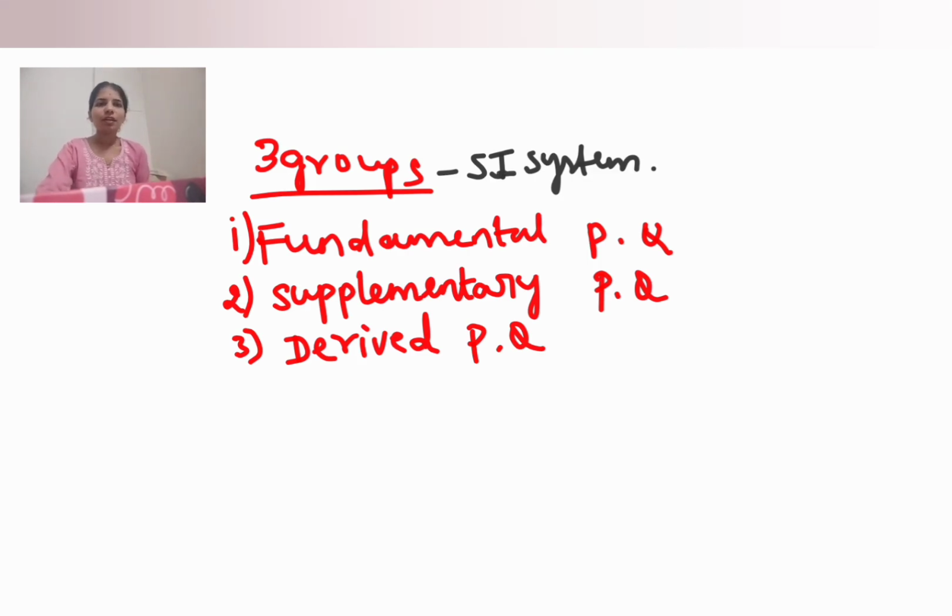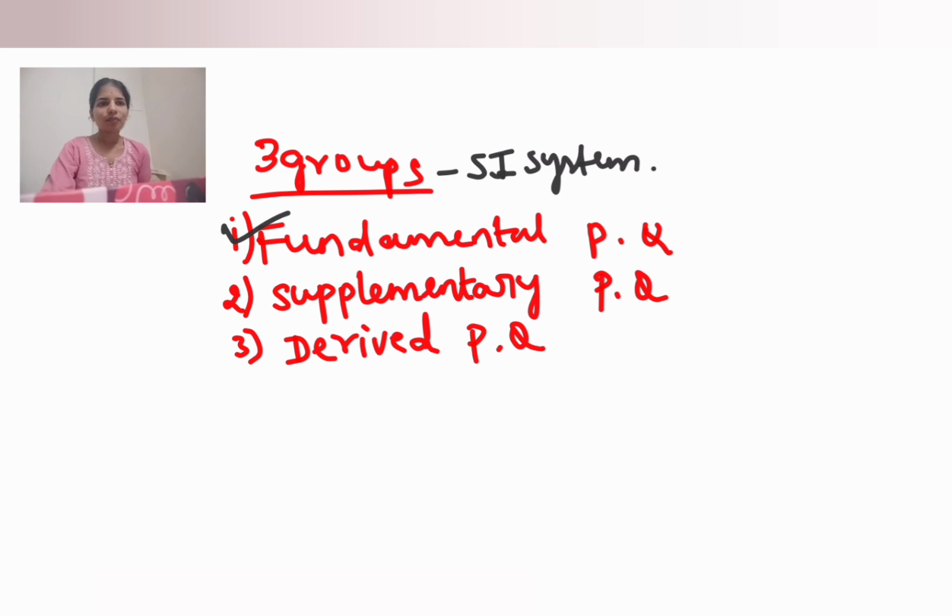First one is fundamental physical quantity. PQ is nothing but physical quantity. Second one, supplementary physical quantity. Third one is derived physical quantity. Let us first consider fundamental physical quantity. Consider a group, a set of physical quantities. You know about physical quantities, right? Length, volume, speed, velocity, acceleration, mass. You take any set of physical quantities.